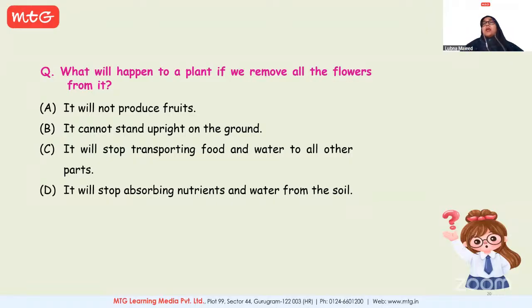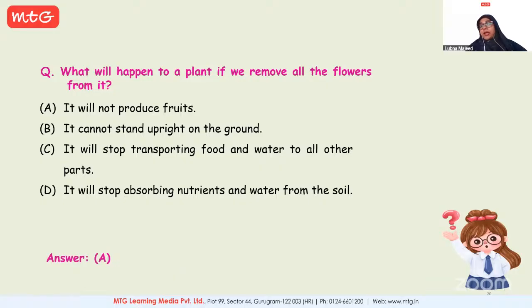Right? Yes, you have to raise hands. Okay, and I'll give a chance. Yes, who is this? It's me, Shrishti. Yes, Shrishti, tell me. The answer is it will not produce fruits. Yes, I'll give a chance to everyone. Don't worry, okay? Yes, it will not produce fruits.